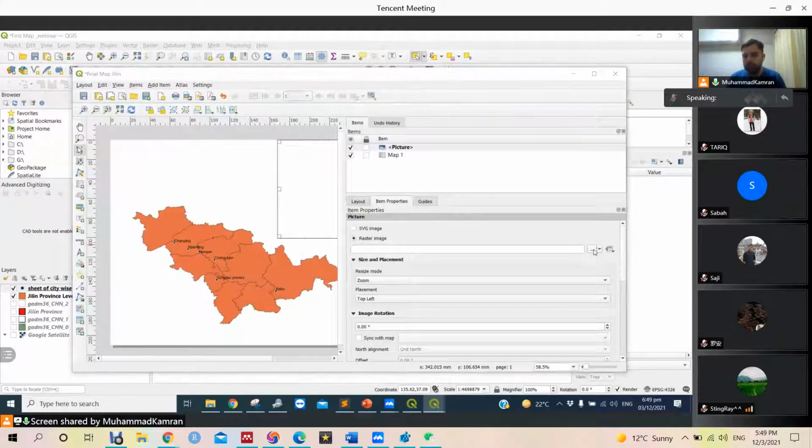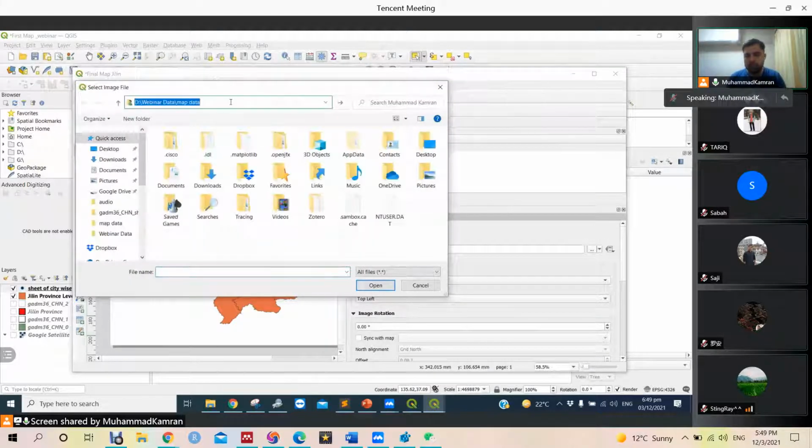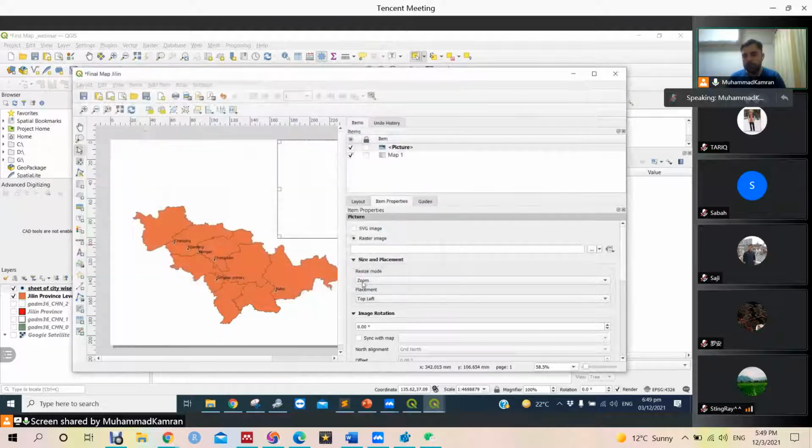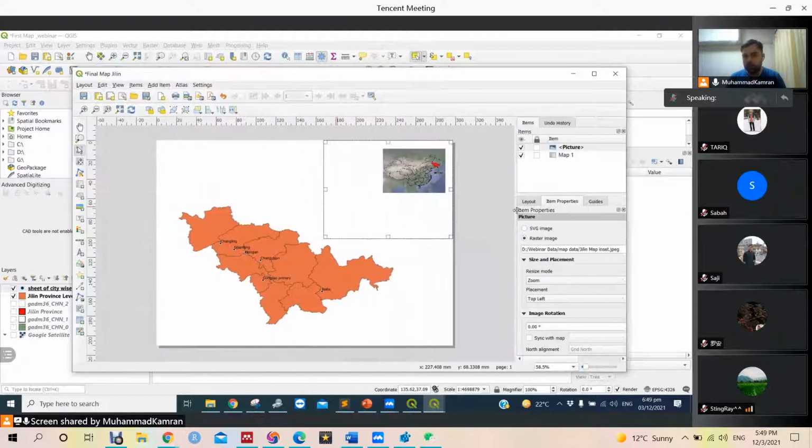Raster image, because that was not the SVG. And we can see this is Jillian map inside that we made. Okay, we got the picture, and similarly we can zoom in.